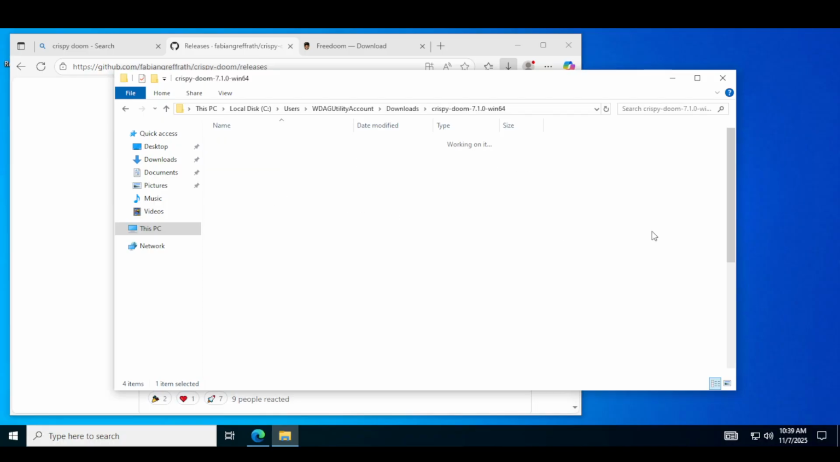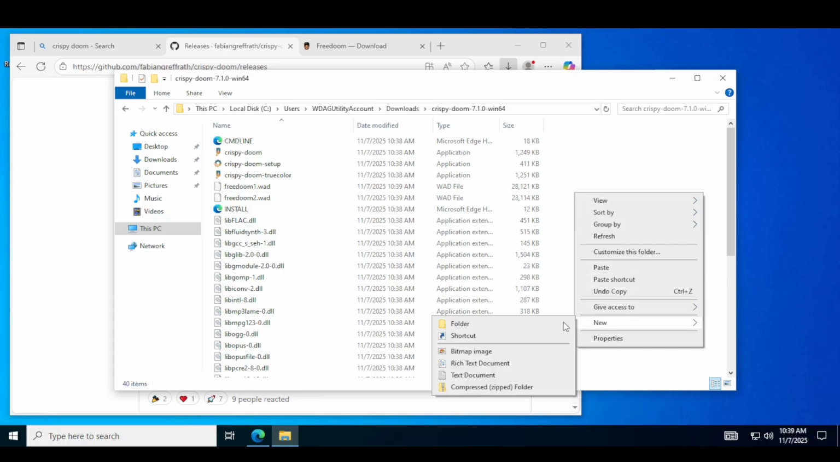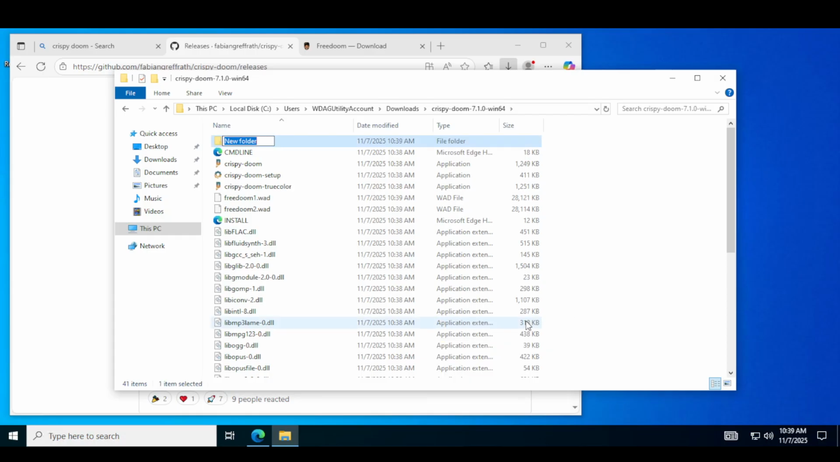Then go to Crispy Doom, paste, and then you make a folder. Name it any way you like. I'll name it Freedoom for convenience, of course. Put both of the mods into this folder.